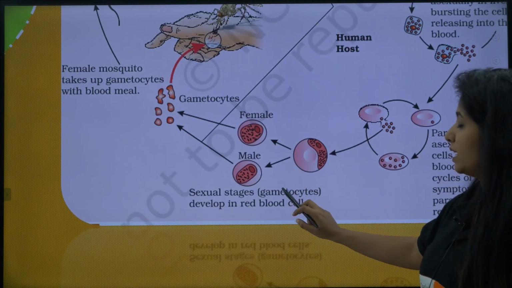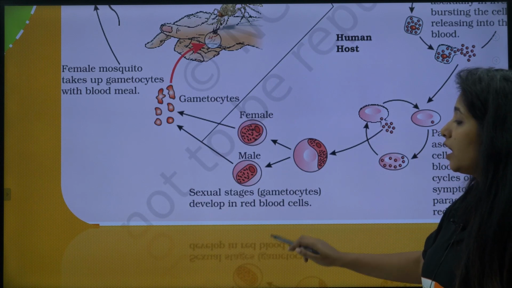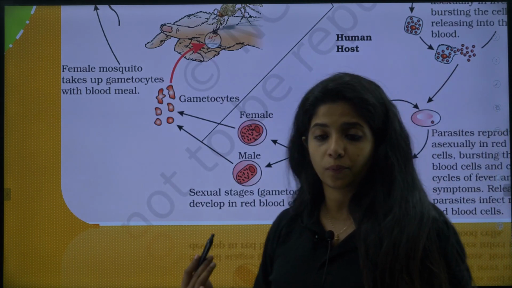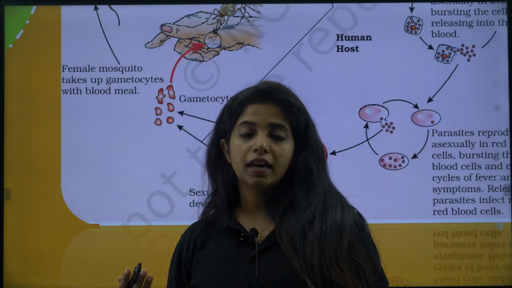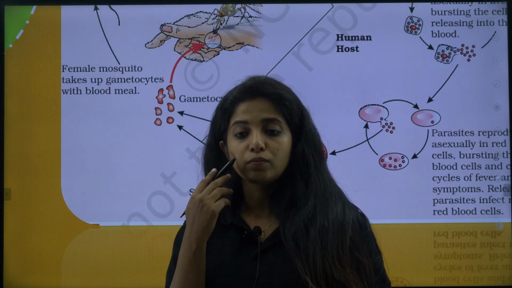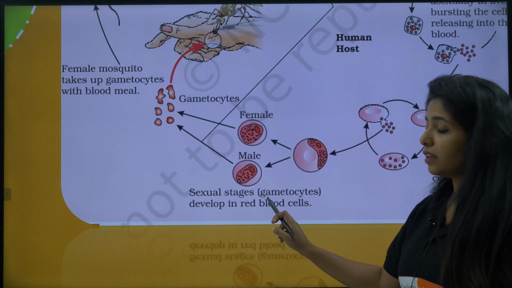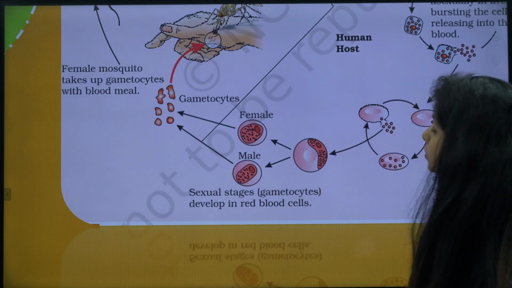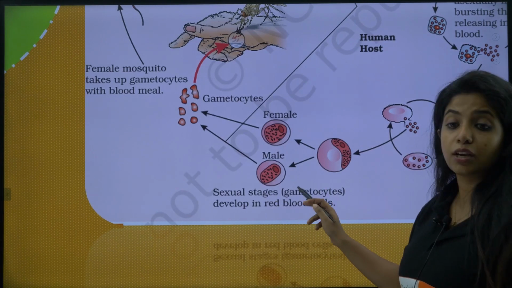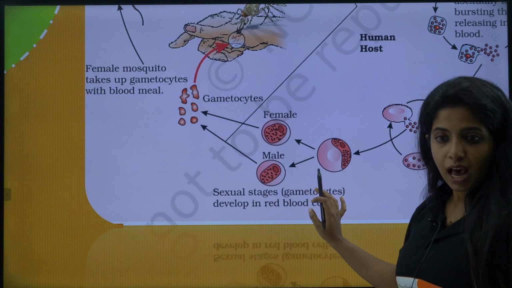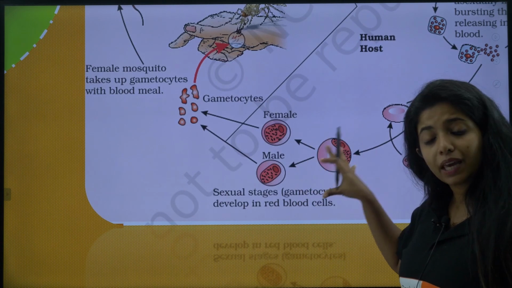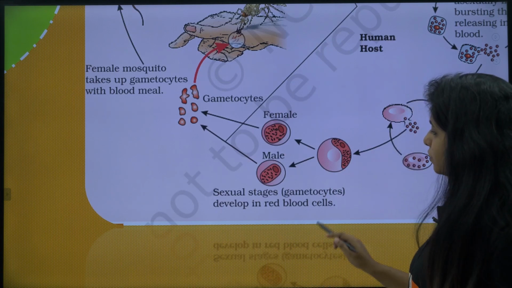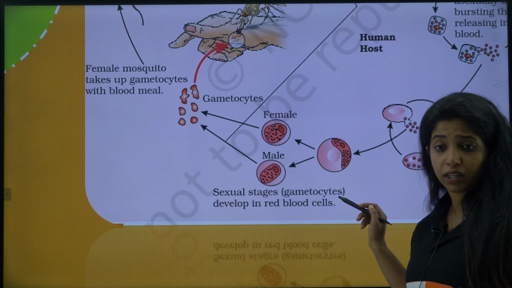Now, sexual stages, that is gametocytes, develop in the RBC. This is a very important question. Where do these sexual stages form in the case of the plasmodium? You should be knowing it is forming in the RBC itself. Sexual stages, that is gametocytes. Until now they were doing asexual reproduction. Now they are doing the sexual mode. They have not started doing it, I am just saying they have reached the stage. They will do sexual reproduction only inside the mosquito. Please remember that.